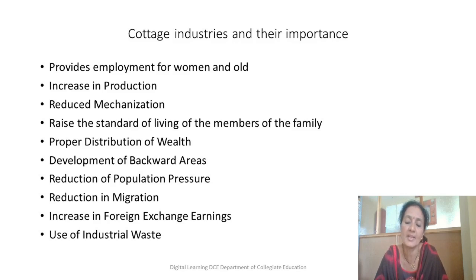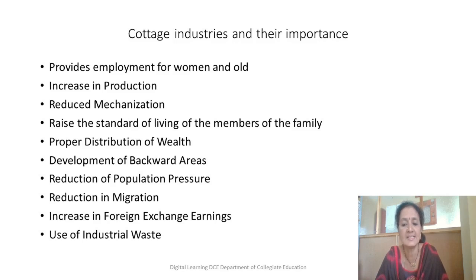Instead of sitting simply, gossiping and whiling away their time, if they sit along with all the family members and make whatever they can, there will be a contribution from them also, and they will feel happy that they are earning their own income. This in turn leads to a healthy situation. Their health also will improve a lot, and they will always be healthy. When you have some task to be done, you don't think about other things. That itself will make a person happy, and health will improve, if you keep your mind engaged with something or the other.